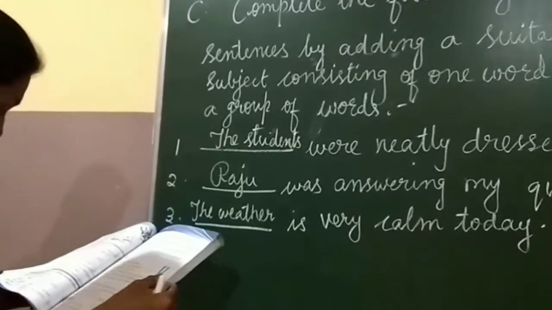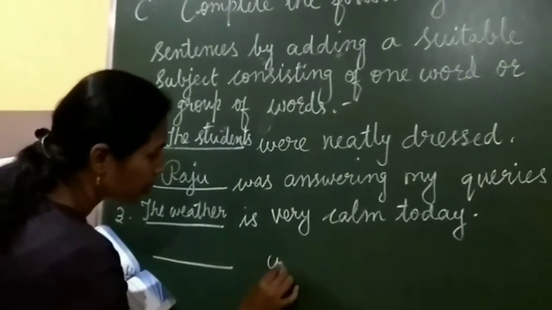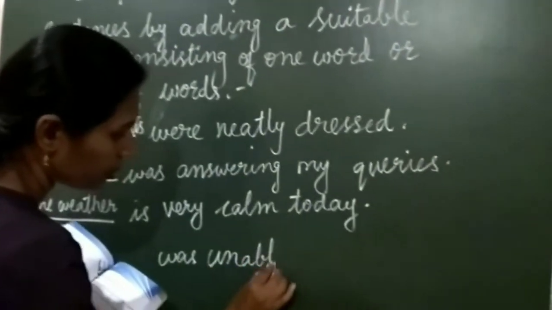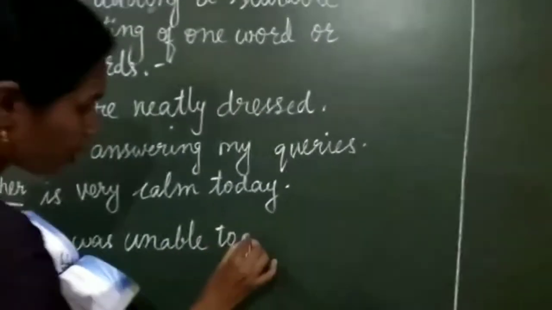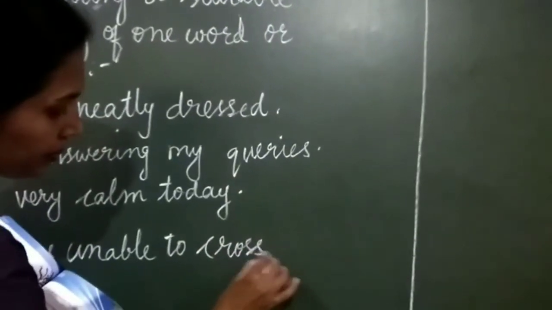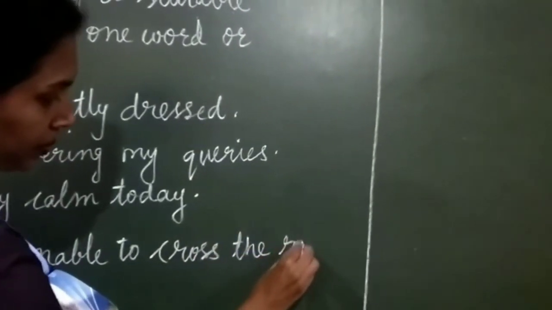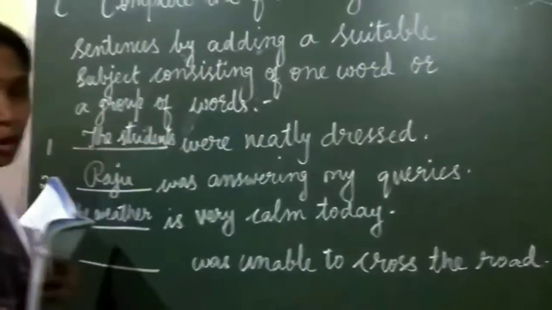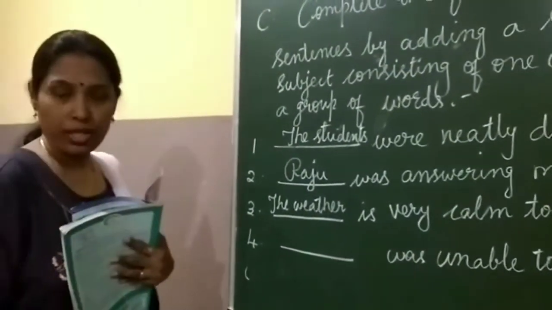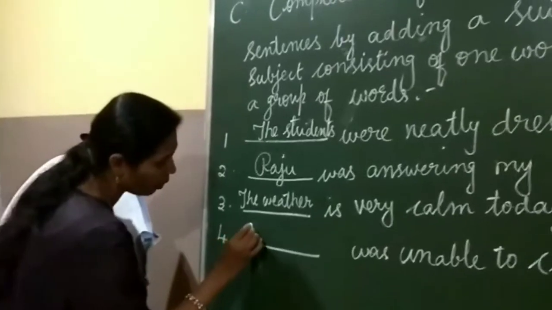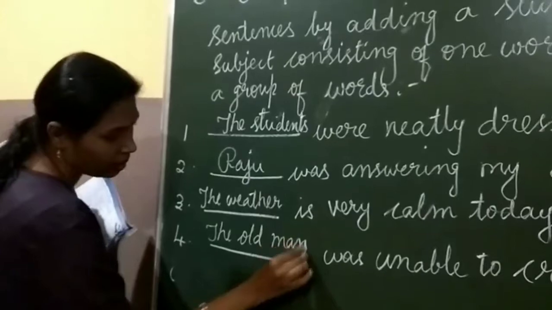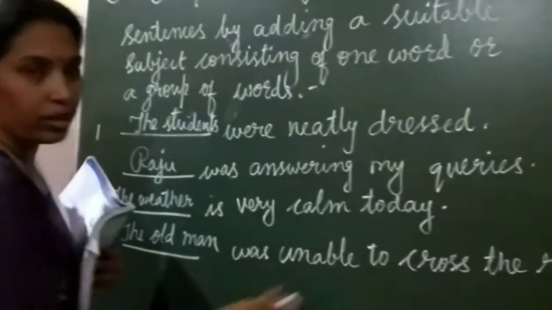Next, fourth one. Dash was unable to cross the road. You can write any suitable subject. Okay, I am writing the old man. The old man was unable to cross the road.